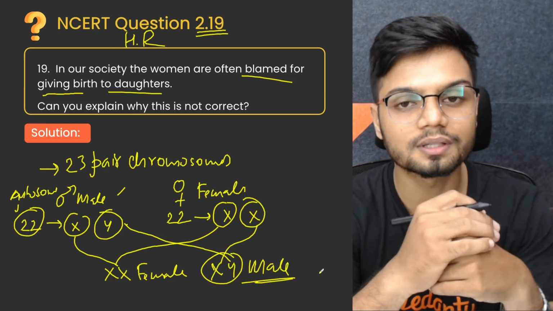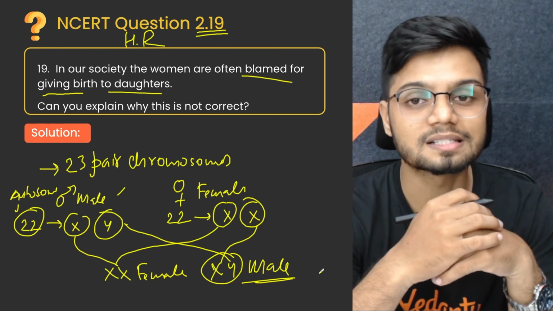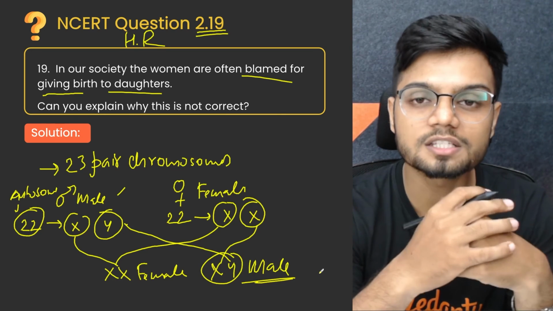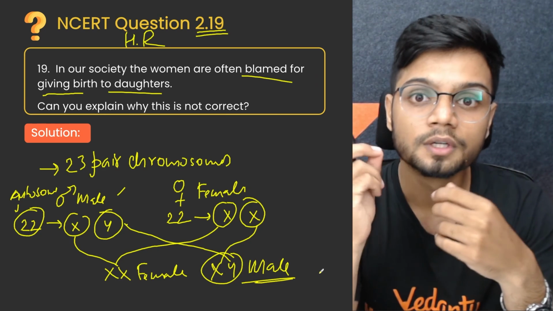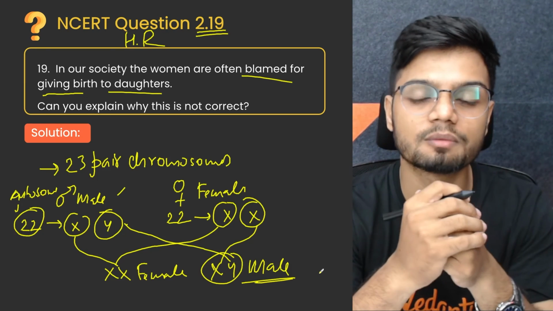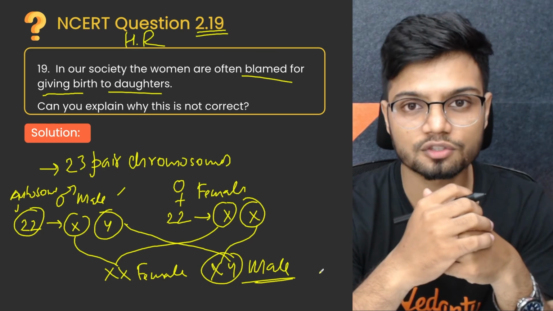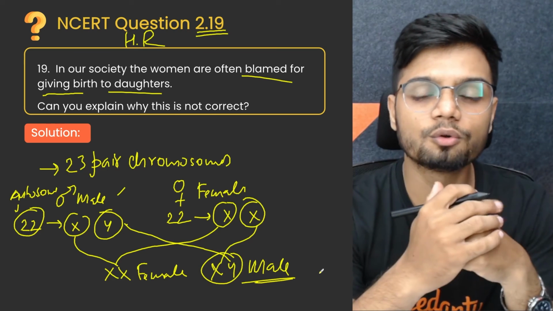So in reality, if you just look at the diagram which I mentioned here, it is the males which have the two types of sex chromosomes, that is either X or Y, which determine the sex of the baby, and hence it is the males who determine the sex of the baby. So it is not right to blame the females.